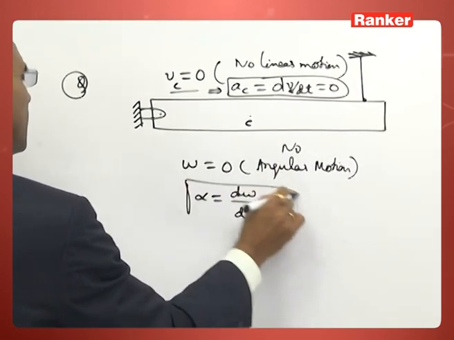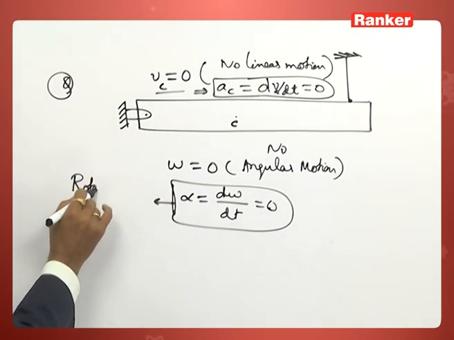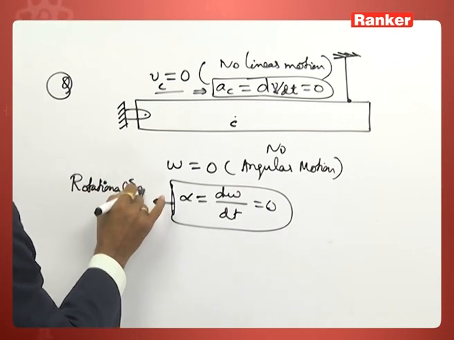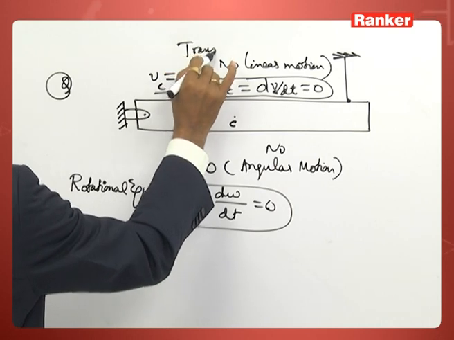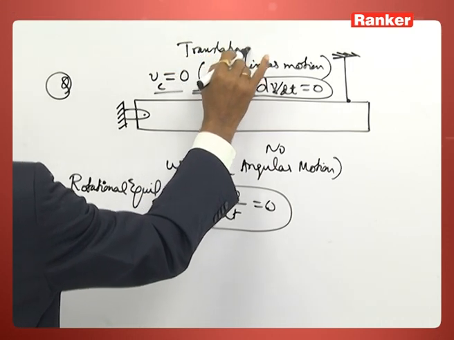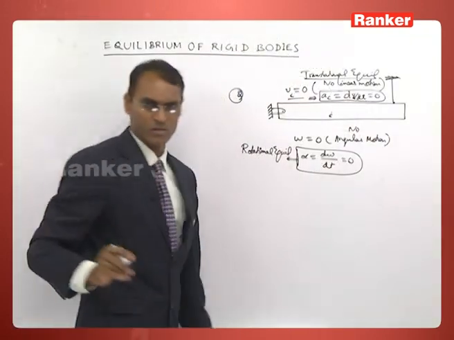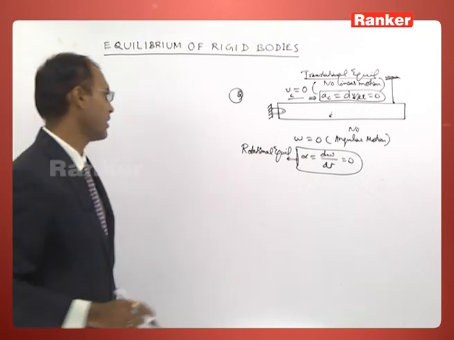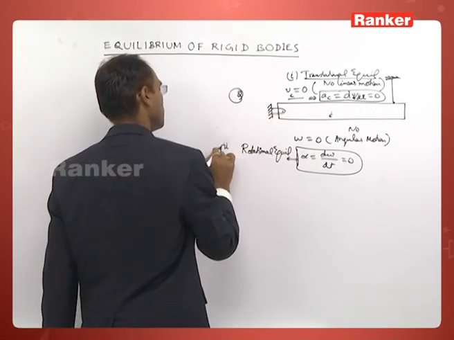So, this is the condition for rotational equilibrium. This is the condition for translational equilibrium. Therefore, the rod is possessing both types of equilibrium, rotational and translational.